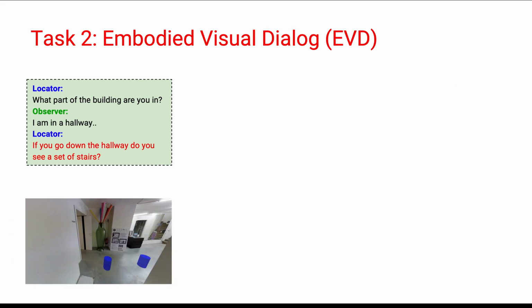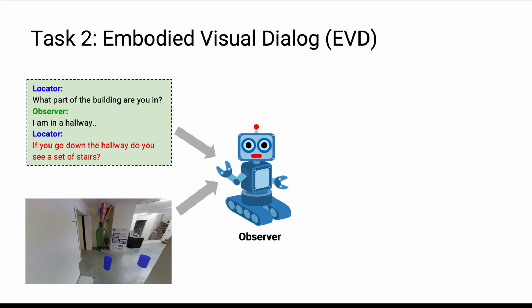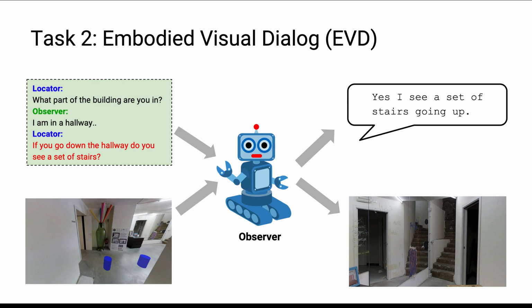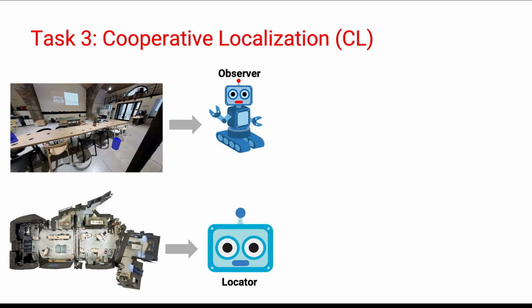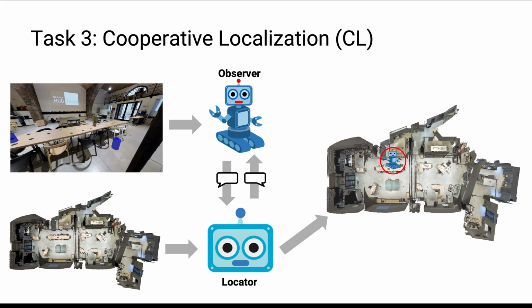The second task we introduce is embodied visual dialogue, which models the observer agent. The input is a partial dialogue, which ends in an instruction or question from the locator, and a first-person view of the environment. The output is a navigation action and a natural language message back to the locator. The final task we propose is cooperative localization, which involves modeling both agents, having them communicate in natural dialogue, and finally outputting a prediction of where the observer's location is.